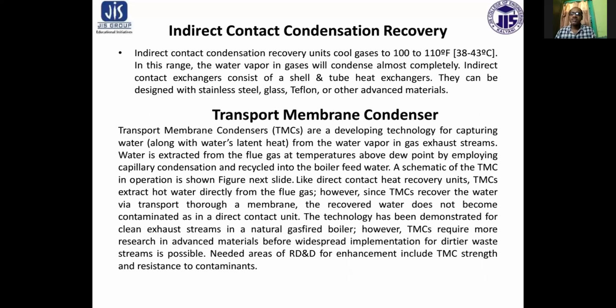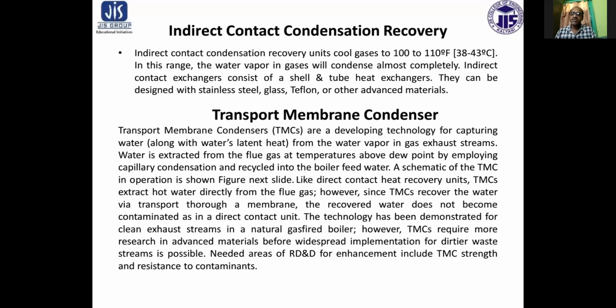Water is extracted from the flue gas at temperature above dew point by employing capillary condensation and recycled into the boiler feed water. A schematic of this operation is shown on the next slide.